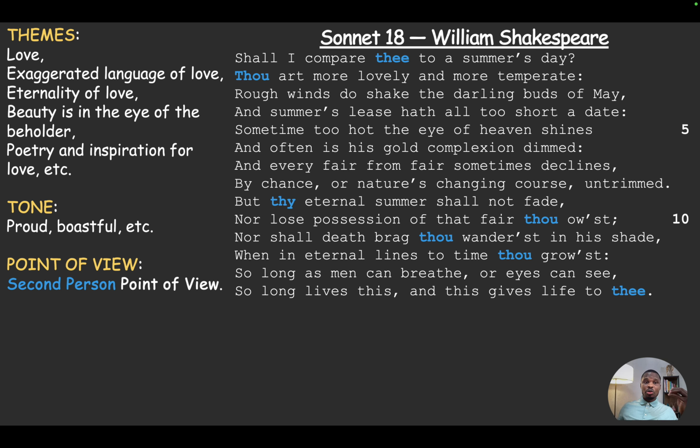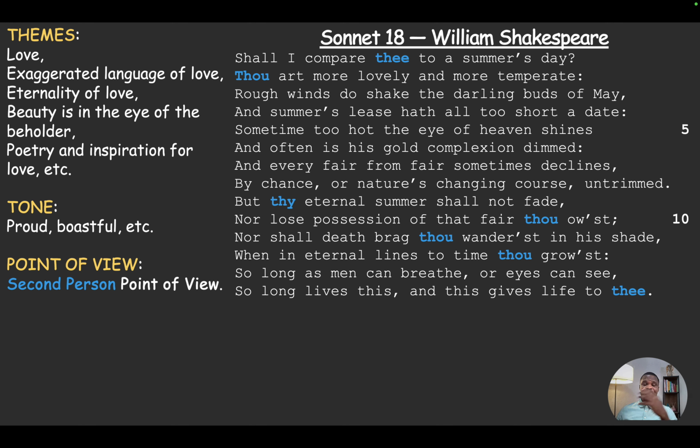In terms of the tone, we see that the speaker is quite boastful and proud, among other tones. I think he's also excited as well, and he can't sort of contain himself. He's very, very proud.